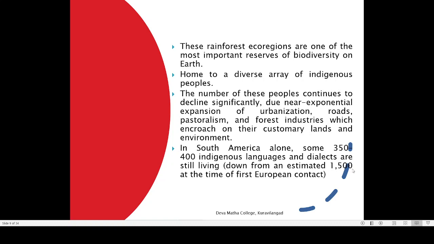In South America, in the beginning there were 1,500 languages. Now only some 350 or 400 languages are present. If you go to South America, remember one thing: don't think that you can manage with English in all the countries of the world. In South America, they don't know any English. Last time I was in Uruguay, I was staying in a hotel.